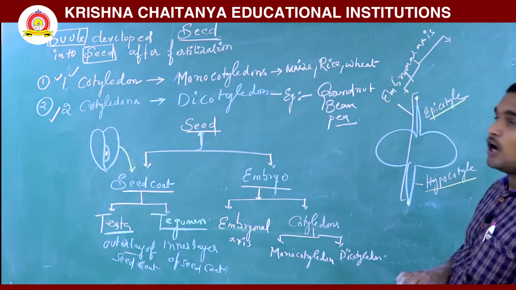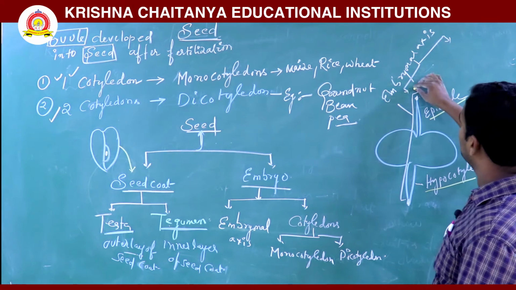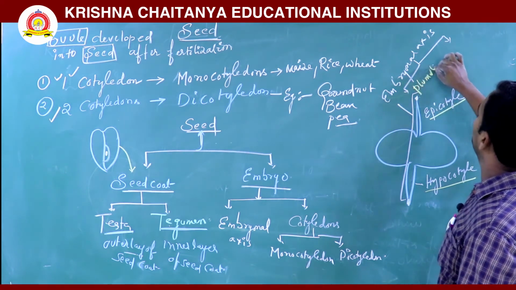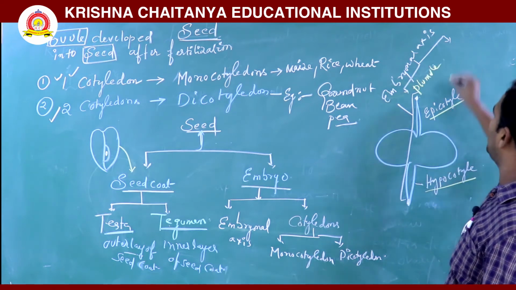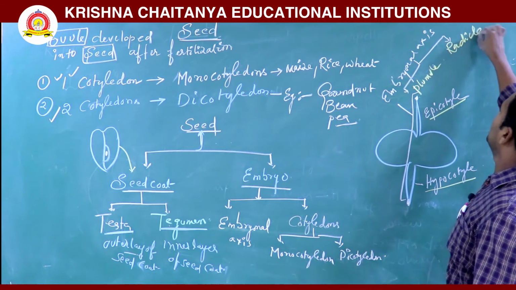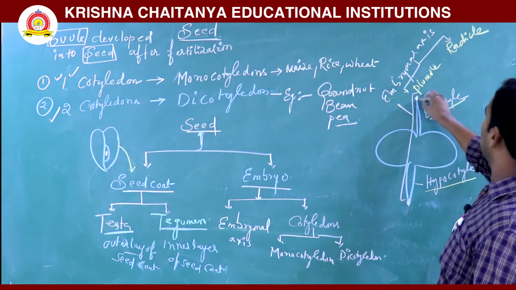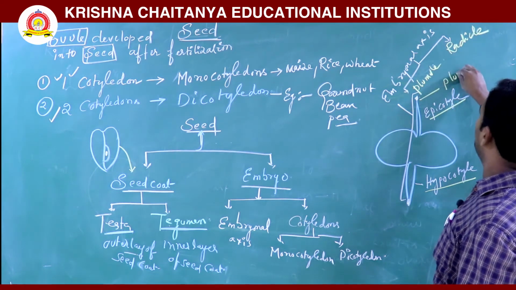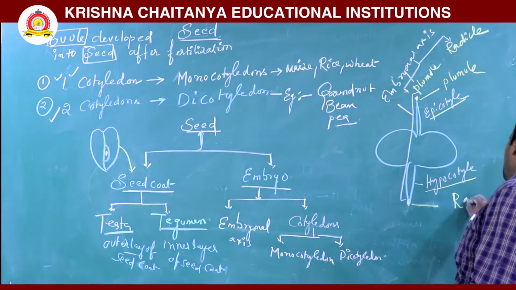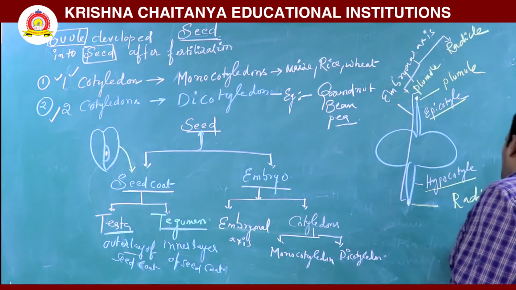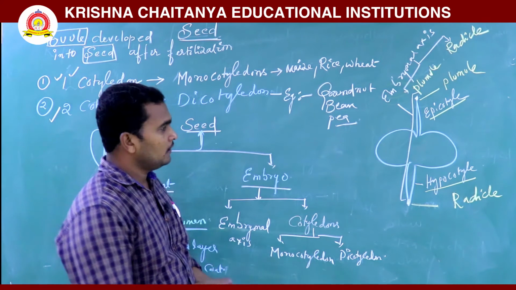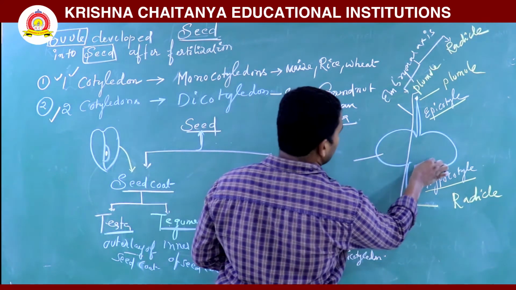Above the tip it is called the plumule, and below one it is called the radicle. So this is called the plumule and this is called the radicle.